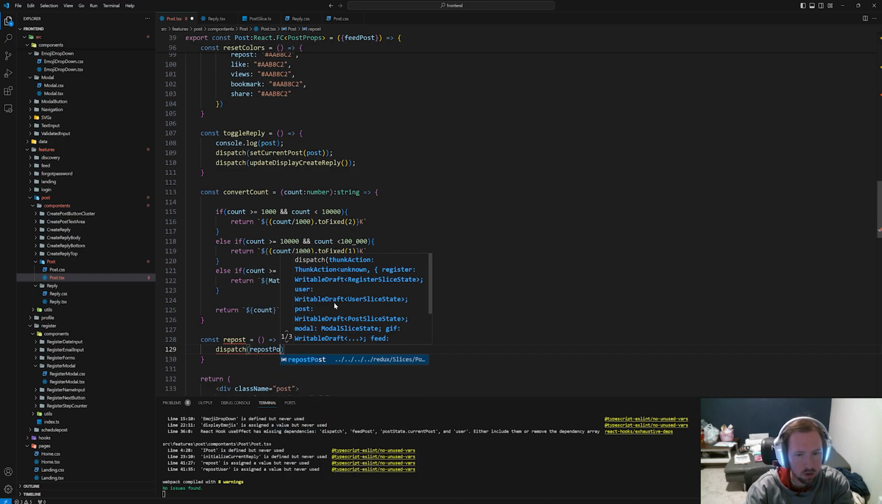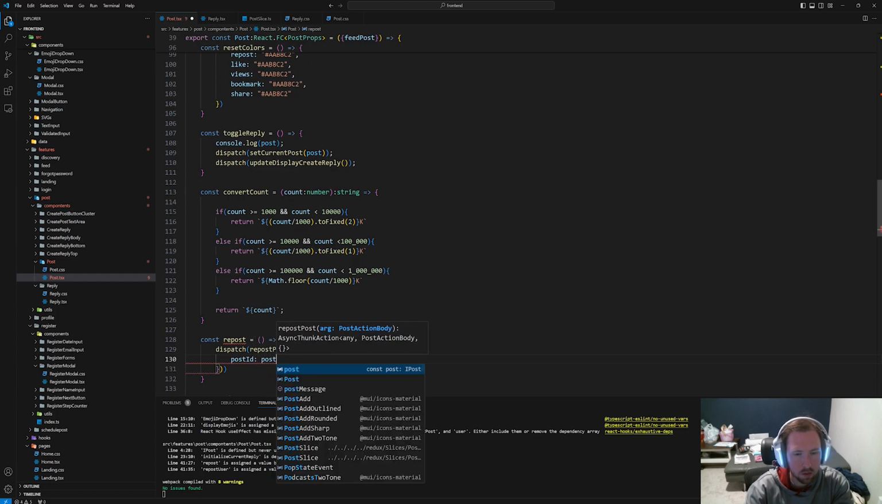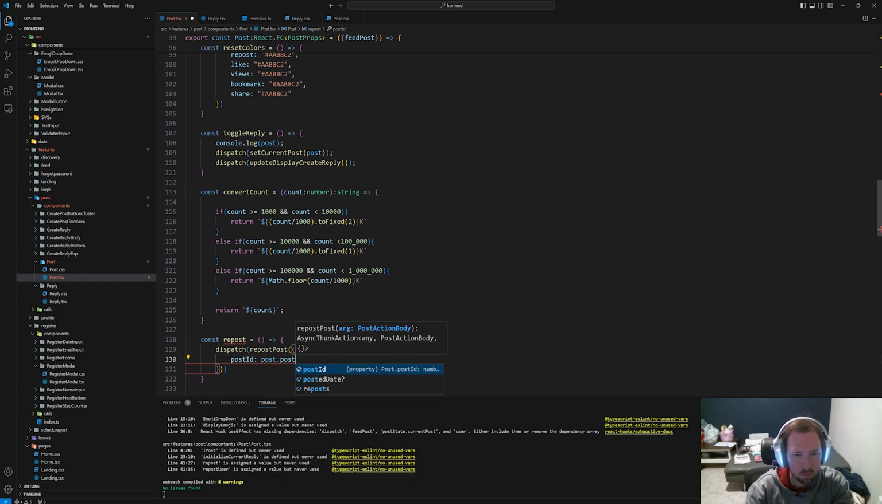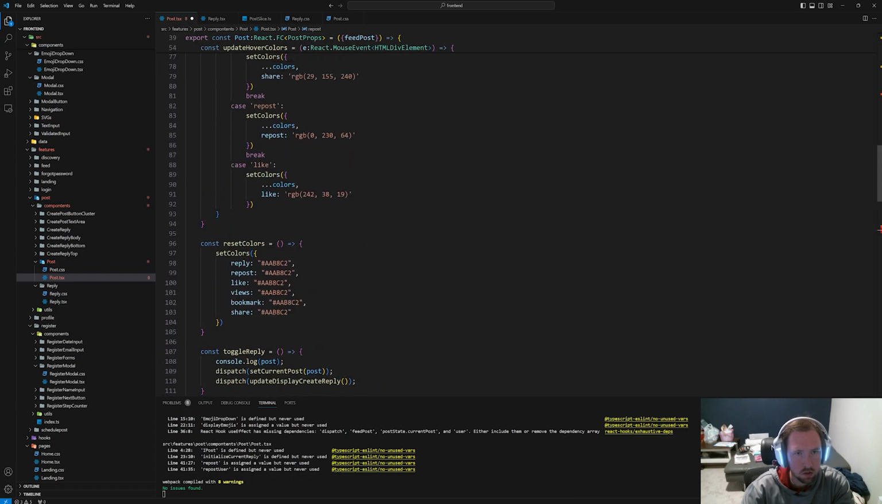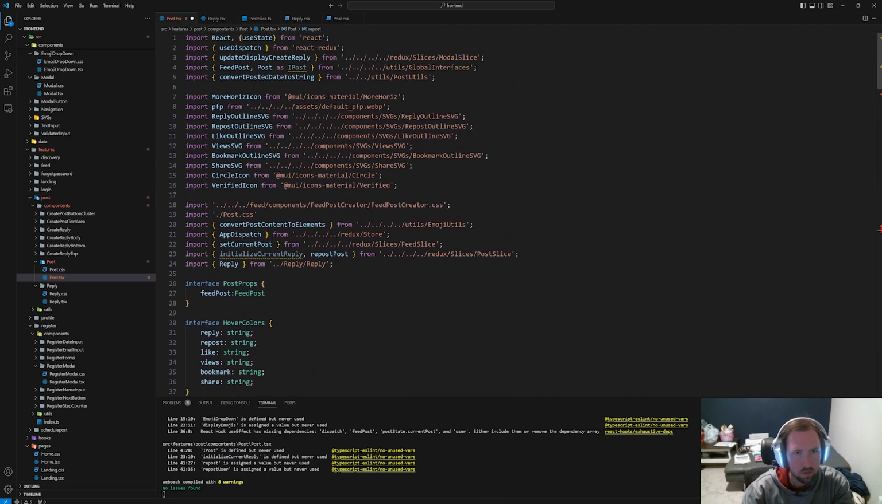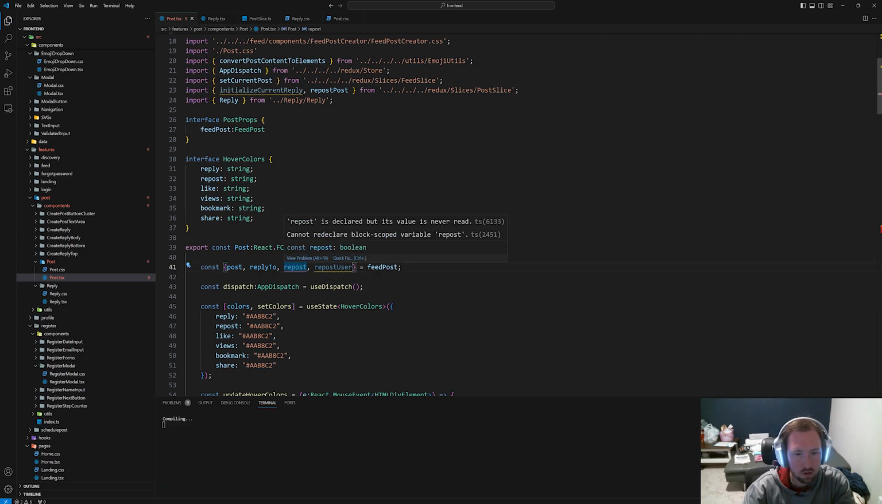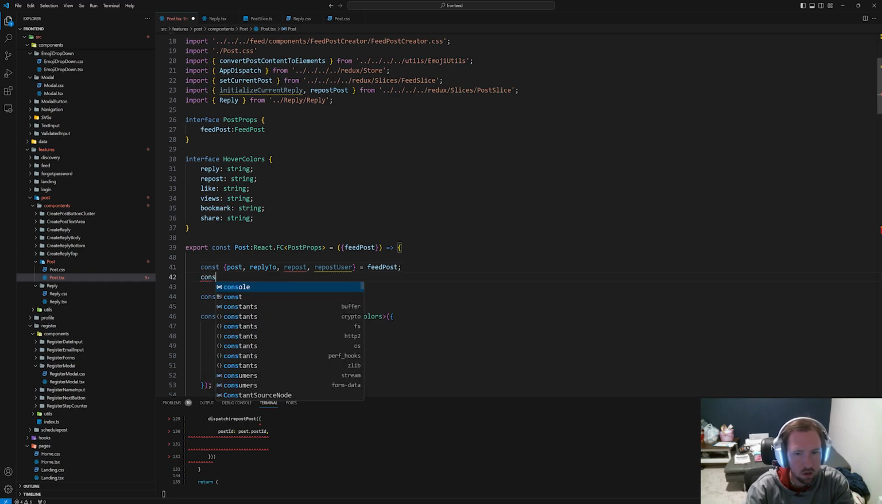our repost post. And this needs a post ID, which I believe we can get from post ID. And we need the user token, which we do not have. So we'll need to get the token. Let's go ahead and bring in use selector. And we also, I guess we'll just bring it in. That's fine. Repost is broken. I don't know what's wrong with the repost, but I'll deal with it later, I guess.